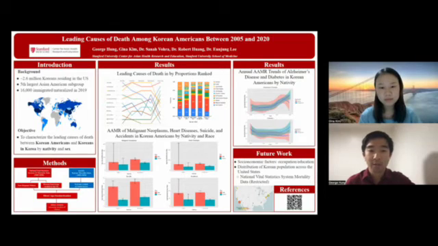On the right side, we depict annual age-adjusted mortality rate trends for Alzheimer's disease and diabetes across a 16-year period for Korean Americans. Despite a tenfold increase in crude death count from Alzheimer's, the age-adjusted mortality rate for foreign-born Korean Americans increases only by a factor of 2. Similarly, while there is only a threefold increase in crude death count from diabetes, the age-adjusted mortality rate for native-born Korean Americans appears to actually decrease by 35%.